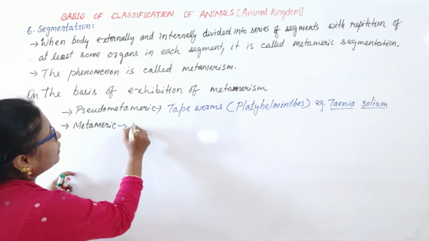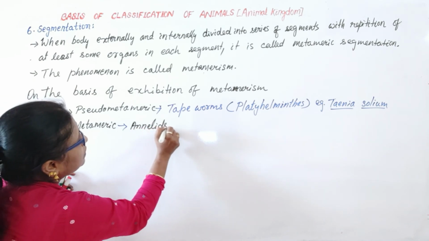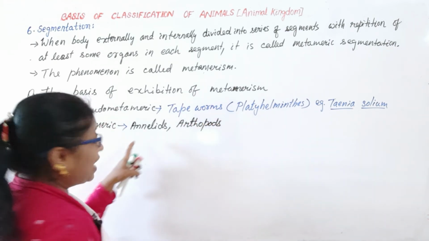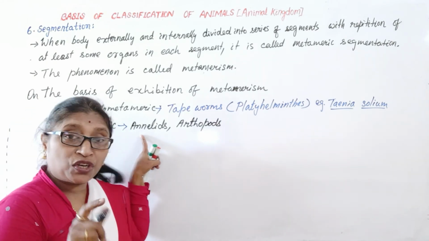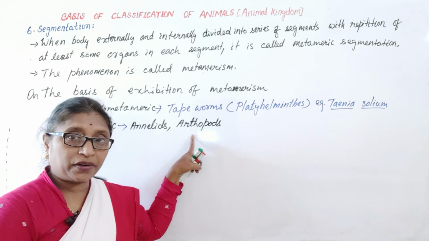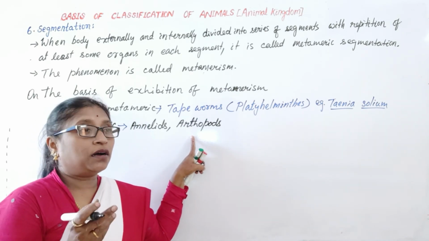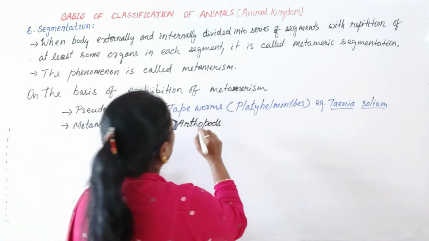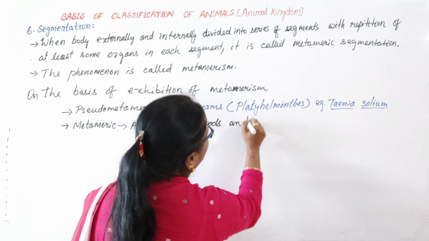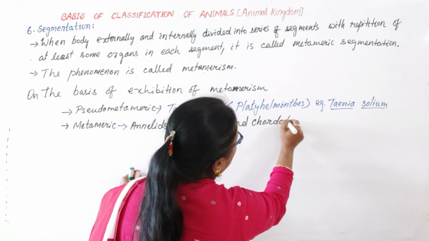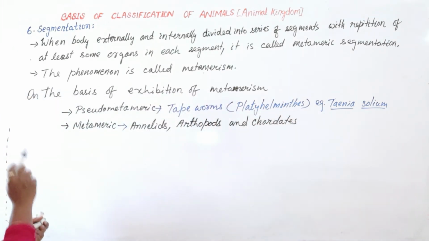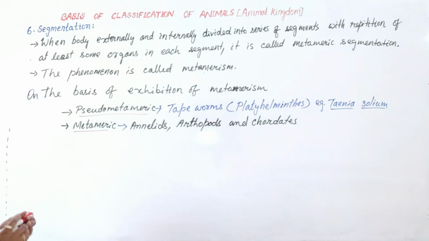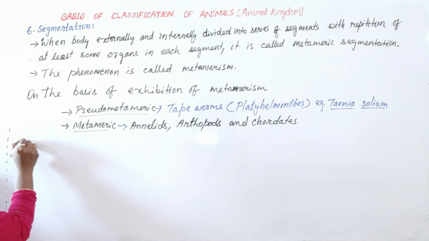The metameric animals are annelids, arthropods, and chordates. They show true metamerism.